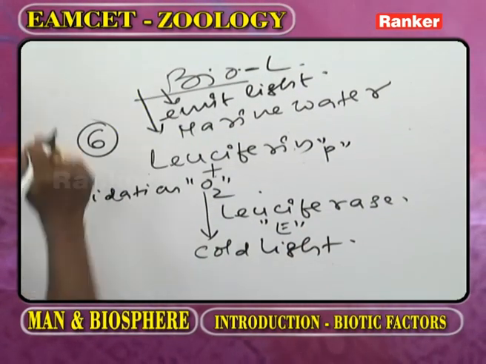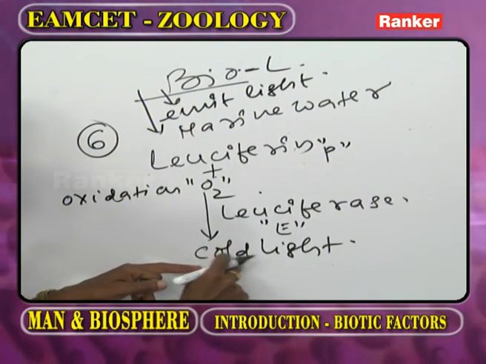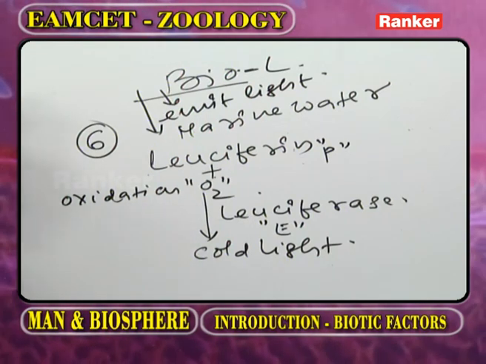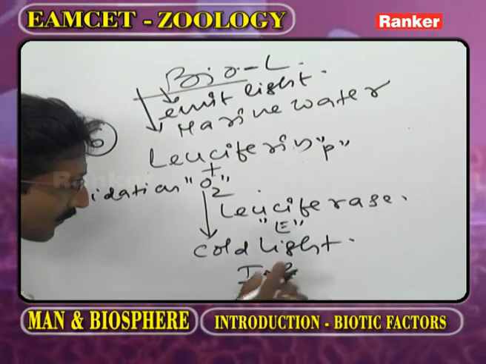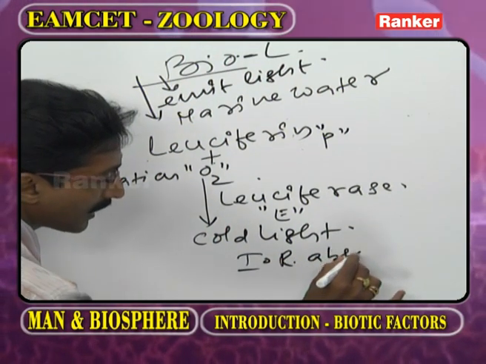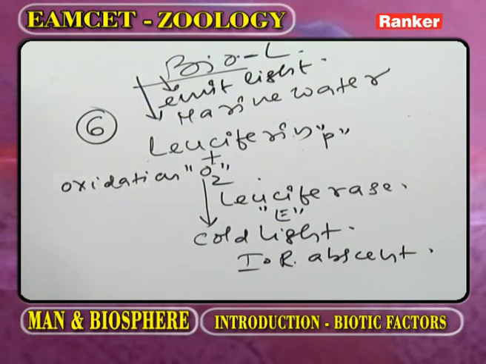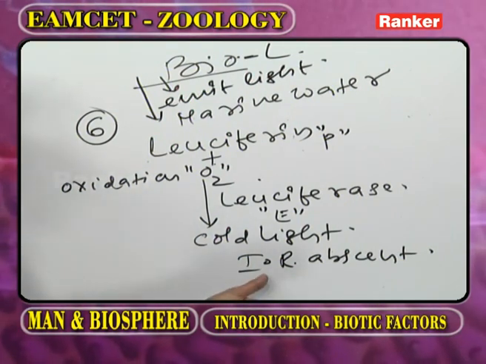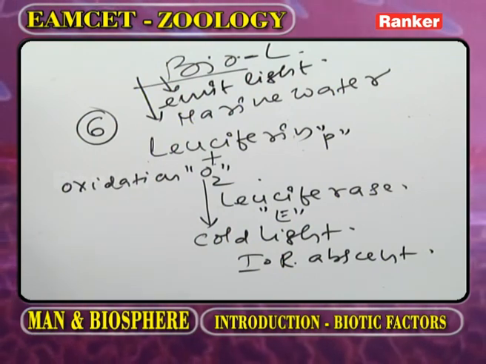Because of bioluminescence, the organisms release what type of light? Cold light. Why is the light cold? Because infrared rays are absent. As we observe every day, the sun releases radiant energy, and in radiant energy infrared rays are present, so it is very hot.